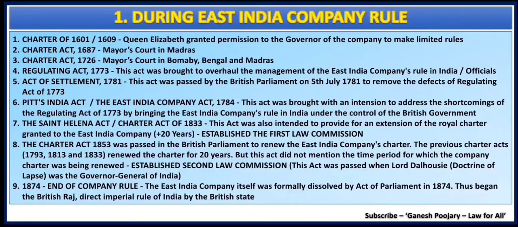But then you need to understand that from 1874 the British East India Company lost its control over India and the Crown directly took the powers. So we became British Raj from 1874, and that story we will understand in our next slide. Here again there can be one question as to which act ended the British East India Company rule over India. Your answer should be Act of Parliament 1874. This particular act ended the East India Company rule over India in the year 1874, but it was not extended till 1874.